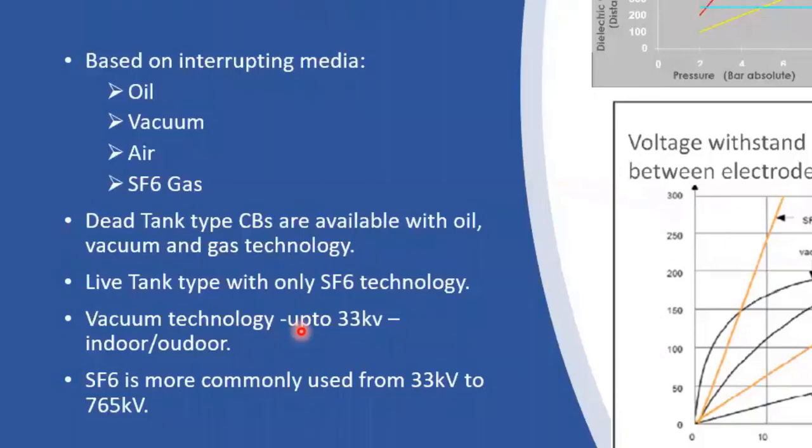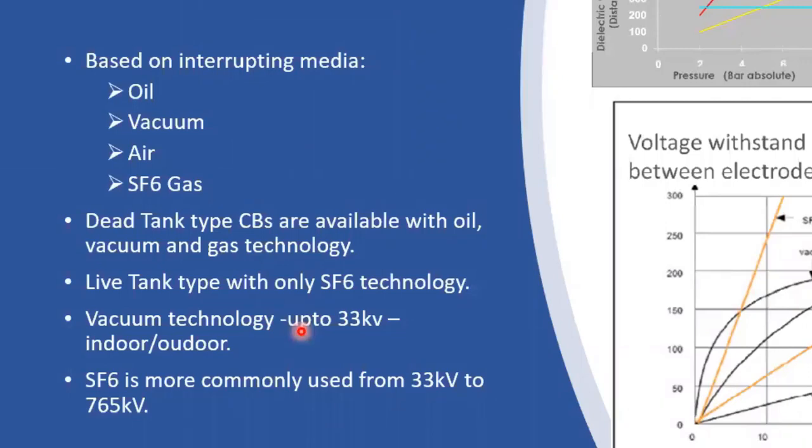Yeah, that's a very good point, gentlemen. Now the most widely used circuit breakers are either vacuum, which is preferred for low voltage levels up to 33 kV, and for high voltages, the unanimous choice boils down to sulfur hexafluoride, SF6 circuit breakers.